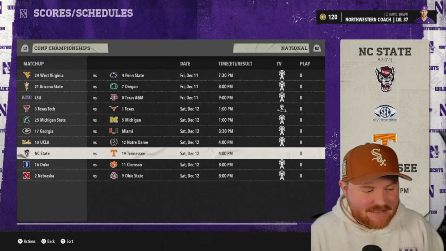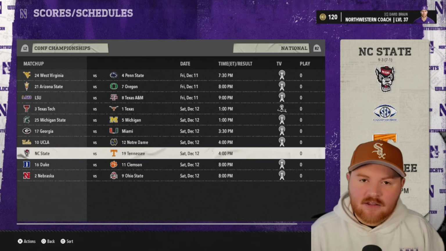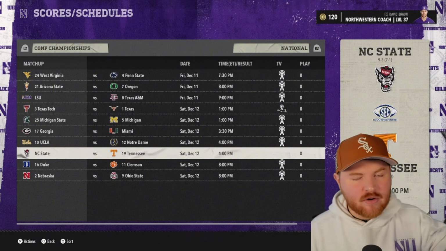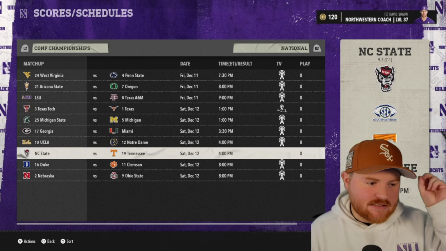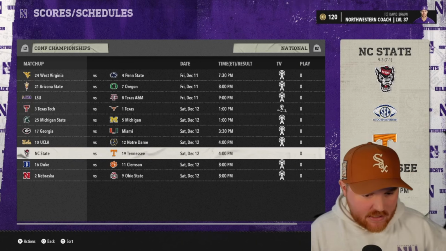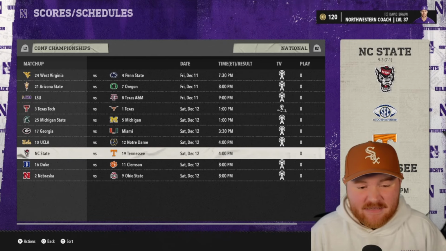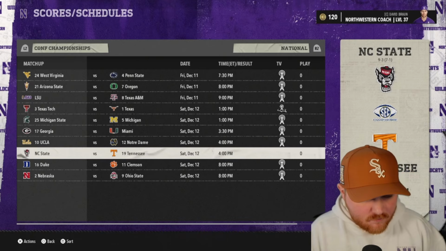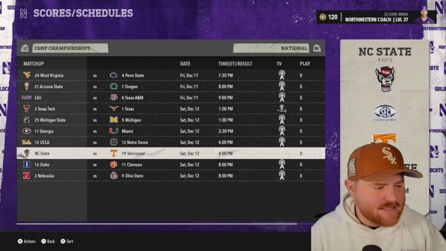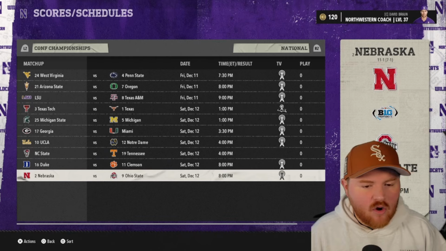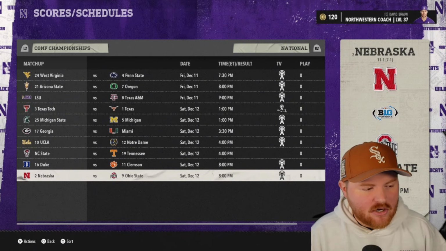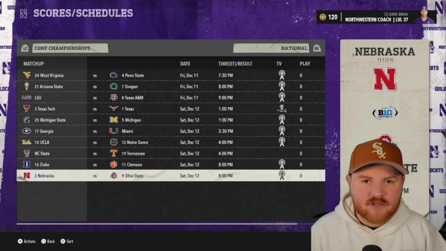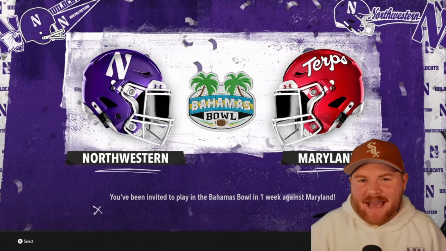Alabama does not make the SEC championship game, so unless they make it in as an at-large, they will miss out on 2 straight college football playoffs, even though they are the center of a conference. Tennessee is kind of the 3rd team, I think. Auburn's actually 2nd team, so quite a ways down the list in the SEC this season. Clemson makes it back, and then Ohio State makes it to the Big Ten championship game. So there are 2 teams this year that are the center of a conference that did not make their conference championship game.